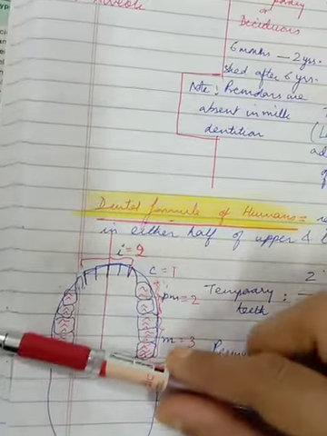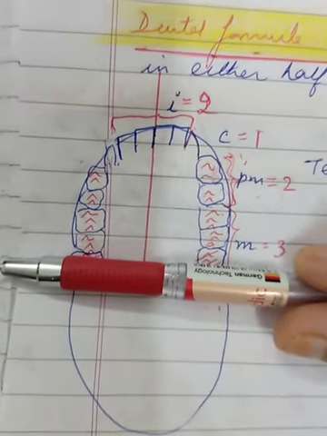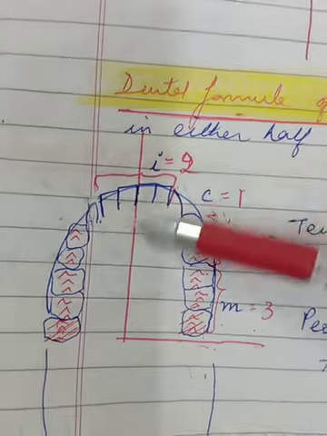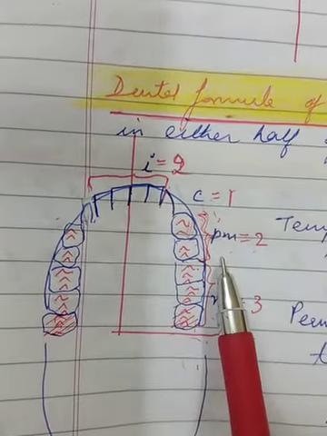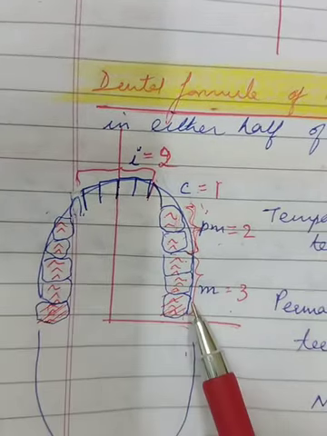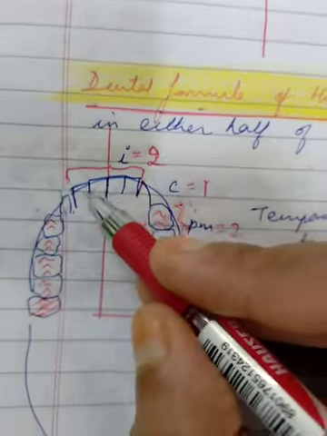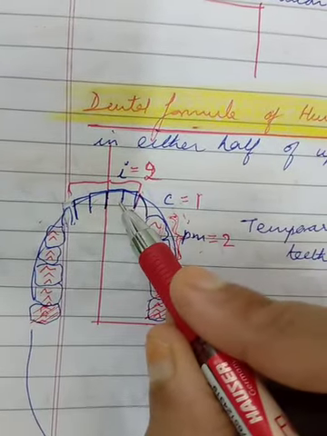This side which I have drawn is the upper jaw, and the same which is not drawn is the lower jaw. If you bring the upper jaw to half, the number present on each side will be the dental formula of a human being or any animal. So in this case, instead of writing 4 incisors, we will write only 2, because 2 is half of 4.